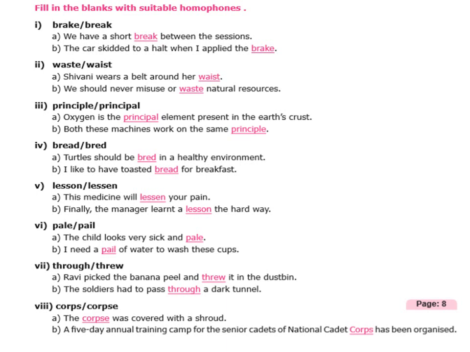Ravi picked the banana peel and threw it in the dustbin. Throw means to take and throw it. The soldiers had to pass through a dark tunnel. The corpse was conveyed with a shroud. Here corpse means a dead body. Next, a 5-day annual training camp for the senior cadets of the National Cadet Corps has been organized. Here corps means soldiers. All right? Good.